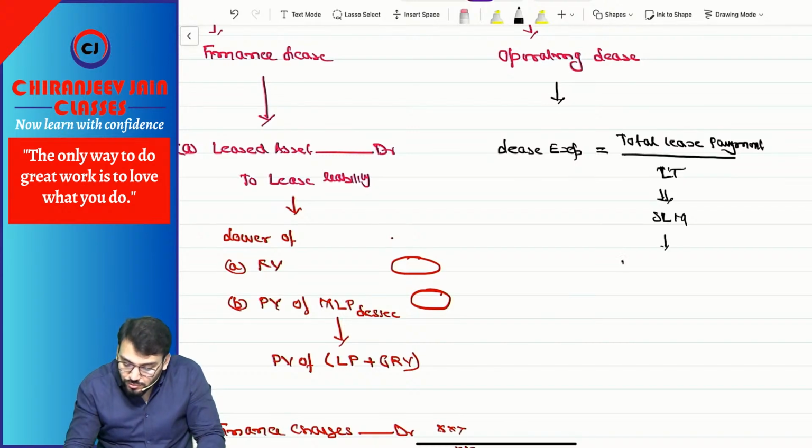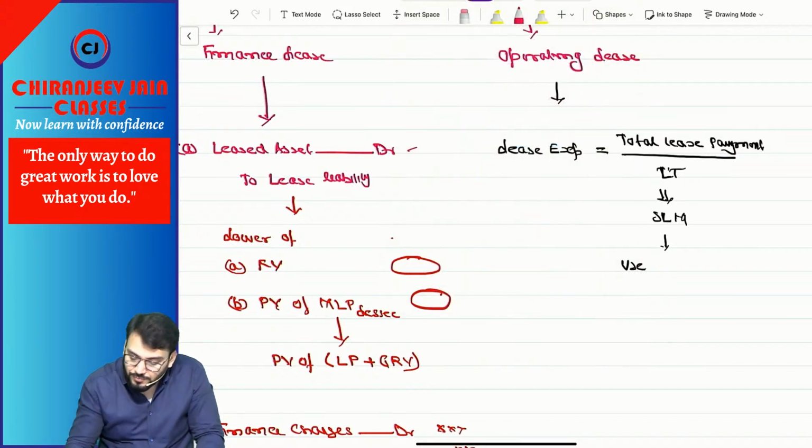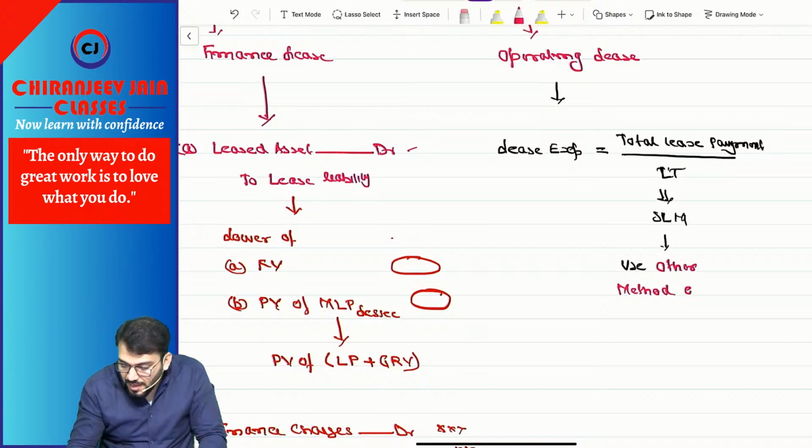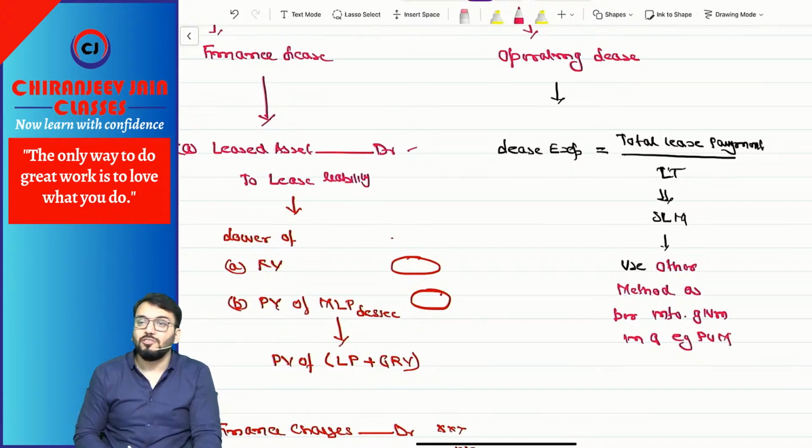So use any other appropriate method, if it is more appropriate. Use another method as per the information given in the question, for example the production unit method.